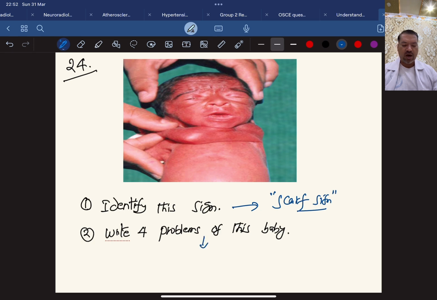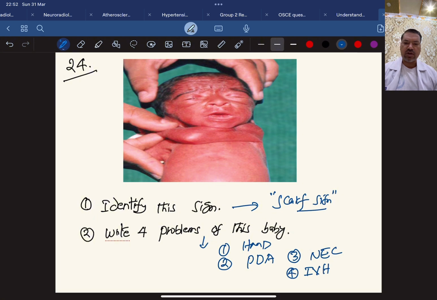Number 1, hyaline membrane disease. Number 2, you can choose one from each system, maybe very easy for you. From the cardiovascular system you can say PDA, patent ductus arteriosus. Number 3, from the GI tract you can say necrotizing enterocolitis. And number 4, from the central nervous system you can say intraventricular hemorrhage. You can write hypoglycemia, hypothermia, so many others. So this is a very easy question for you.